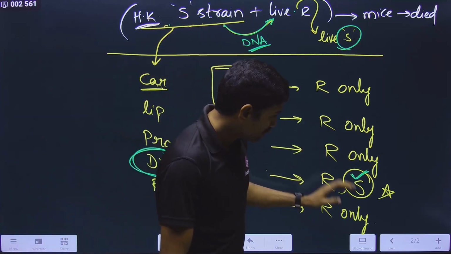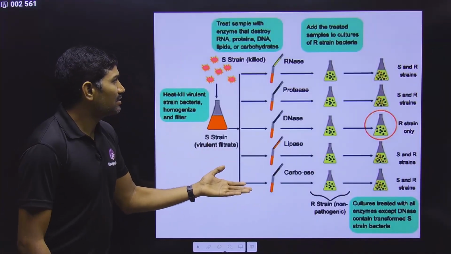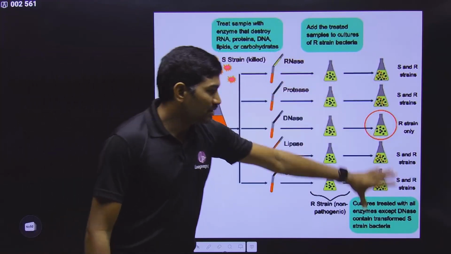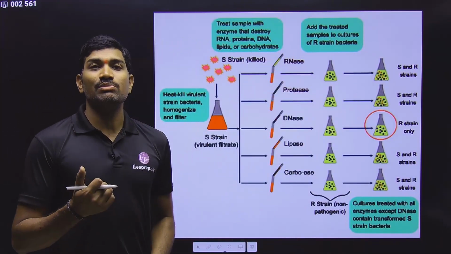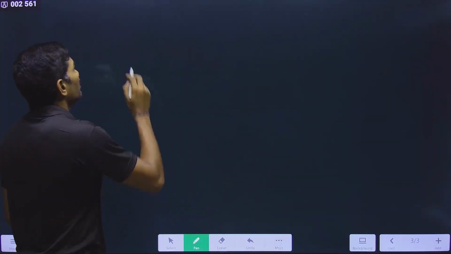Not only this, they did another experiment. For this I got a diagram from the internet. Now let us see this. And this is what the diagram is. Second experiment. What is this another experiment? This is actually the mixture. I will tell you this one also. And what is this mixture?